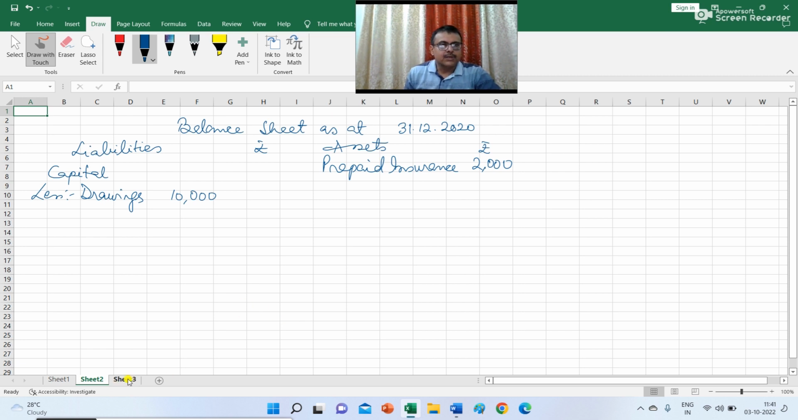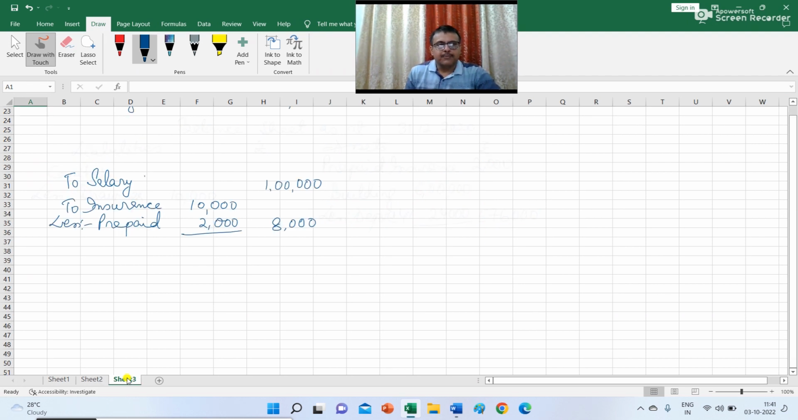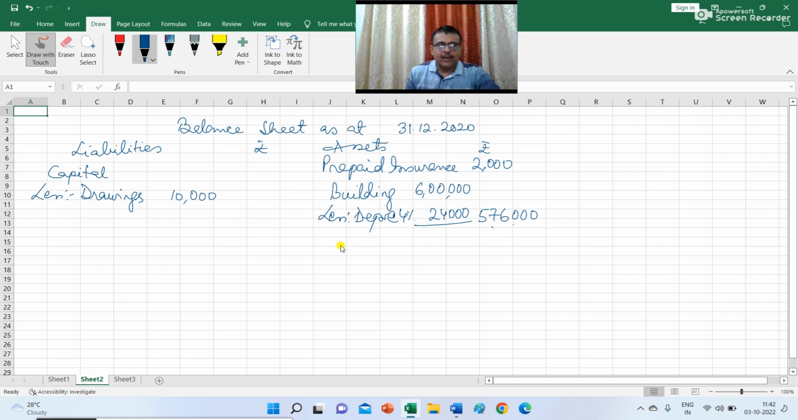Next item is the building. So you have to write building in the balance sheet, and the amount of building given is 6 lakhs. So you need to charge depreciation at the rate 4% is 24,000. And outer column you write 5,76,000. And in profit and loss account you have to record to depreciation on building 24,000.